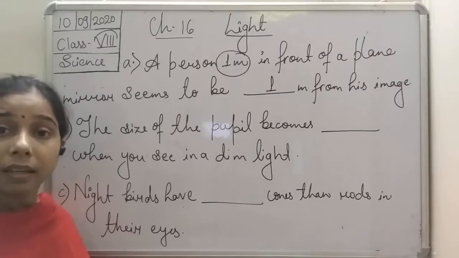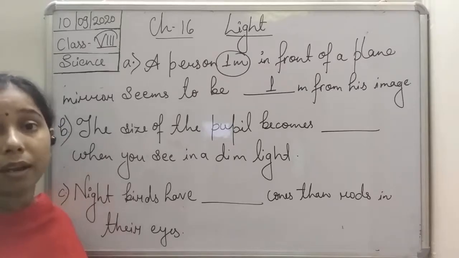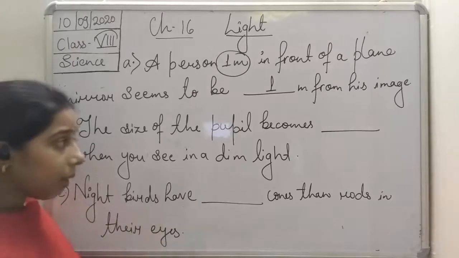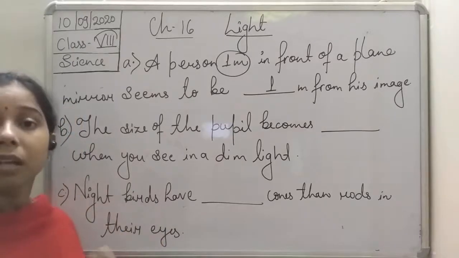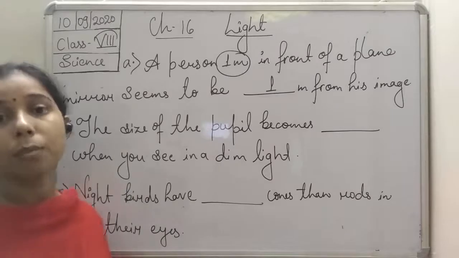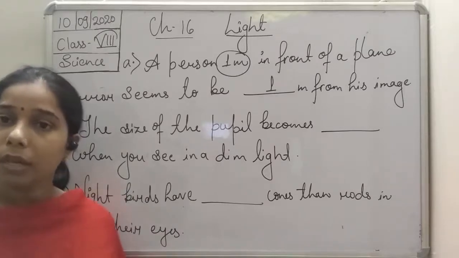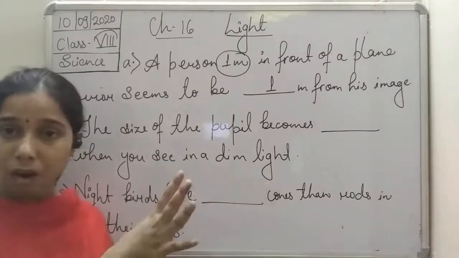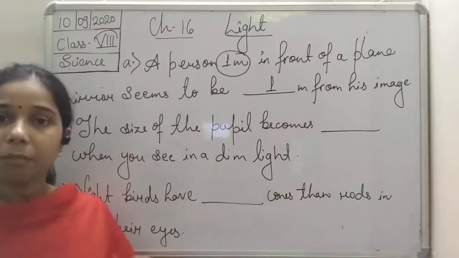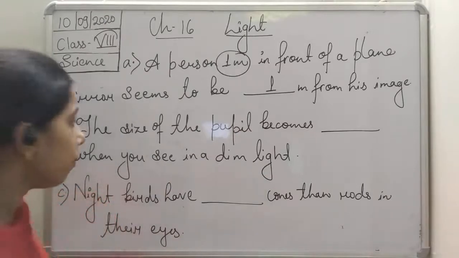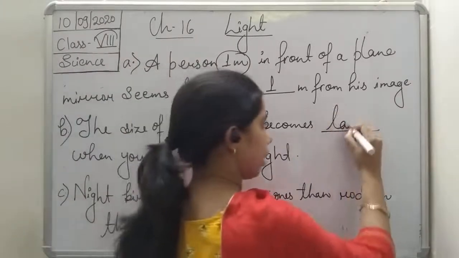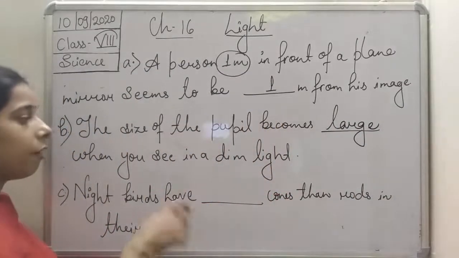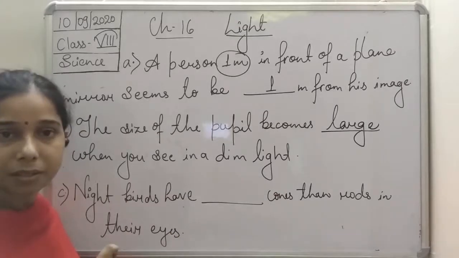It means the iris makes the pupil allow more light to enter through it. So when a dim light is there, the pupil becomes large, thus allowing more light to enter. So we can write here, it becomes large. The size of the pupil becomes large when you see in a dim light.